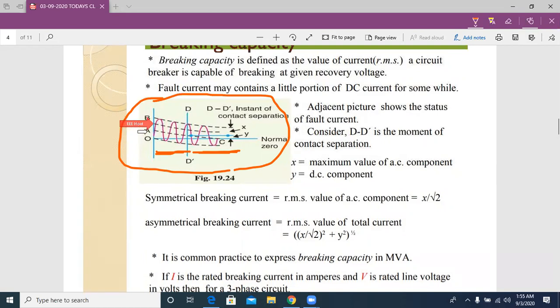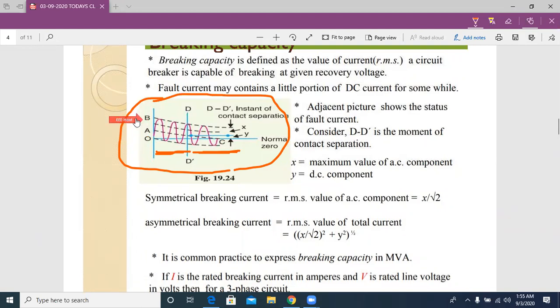So OC is the fault current, that is the asymmetrical fault current. Now the total current at t is equal to 0 is OA plus OC, and that OA plus OC value is equal to OB.